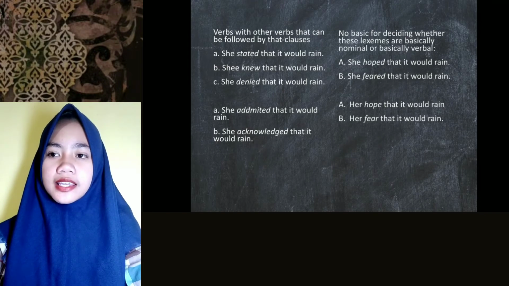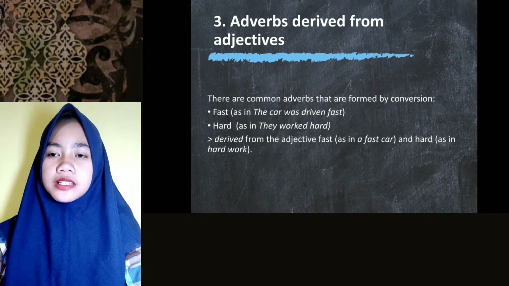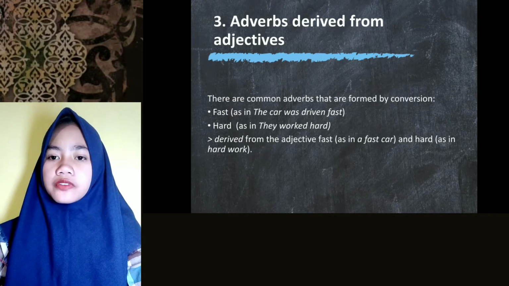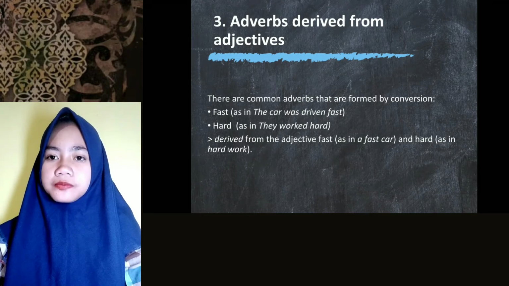Now, basic for deciding whether these lexemes are basically nominal or basically verbal. The example is she feared that it would rain, and her hope that it would rain. Adverbs derived from adjective. There are common adverbs that are formed by conversion. Fast, as in the car was driven fast.